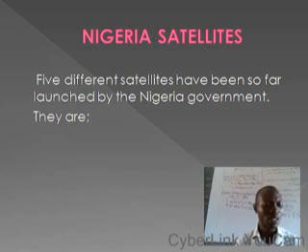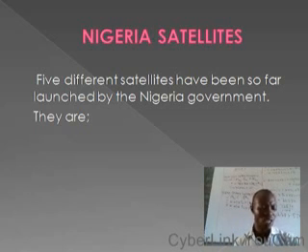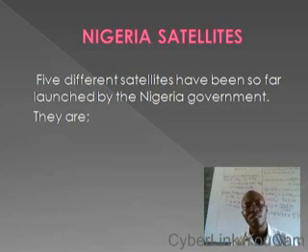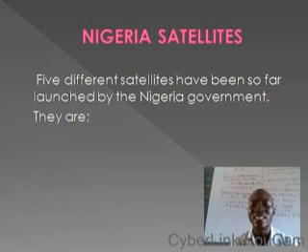So now let's look at Nigerian satellites. Nigeria has been able to launch about 5 different satellites into space. We are going to look at the component parts of these satellites, and their importance or uses to Nigeria and to Africa at large.